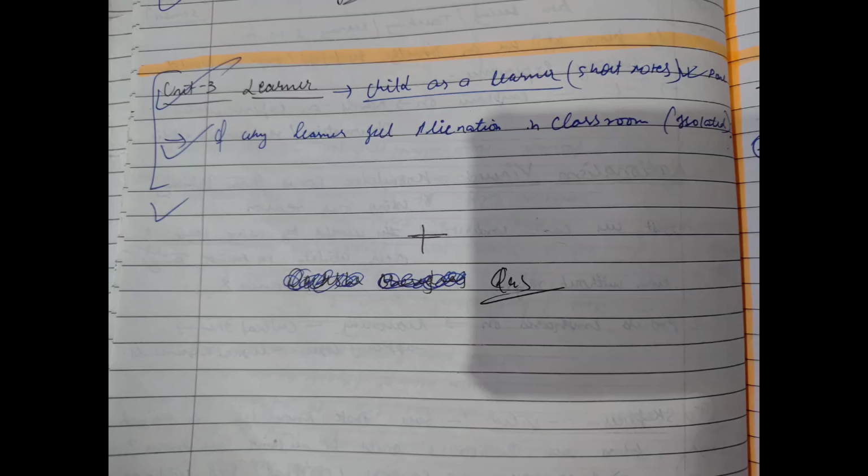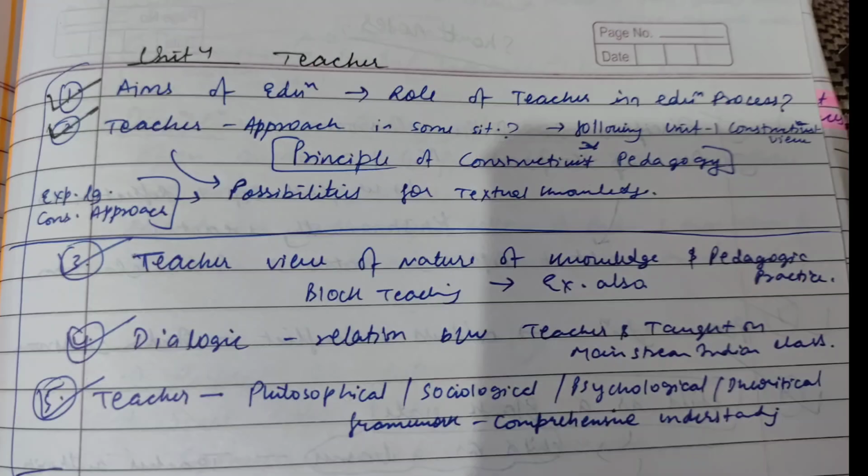So let us move to the next unit, that is unit 4, that is of teacher. Now the teacher unit is a very important unit. Questions may come from this unit. If you see this unit, most of the questions are general. So you can answer in general, like aims of education, that you will also study in the thinkers unit. Then teacher's approach in some situation, and the principle of constructivist pedagogy is from unit 1 and 2, but they are combining units like 1 and 2 with 4. Possibilities for textual knowledge, learning experience, constructivist approach. This approach is from unit 1 and 2 only.